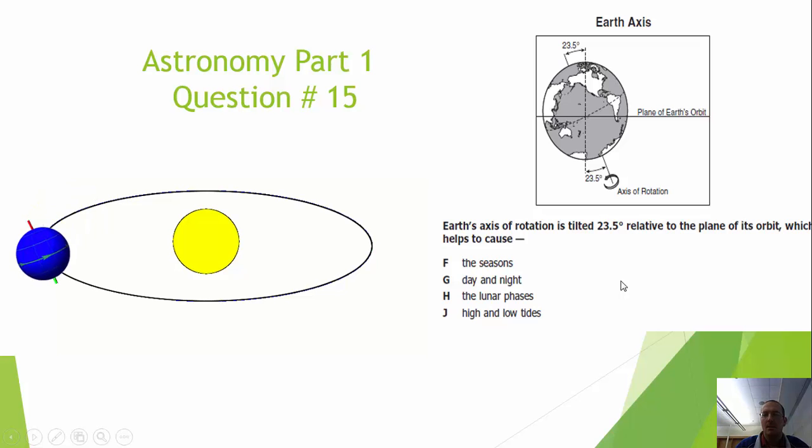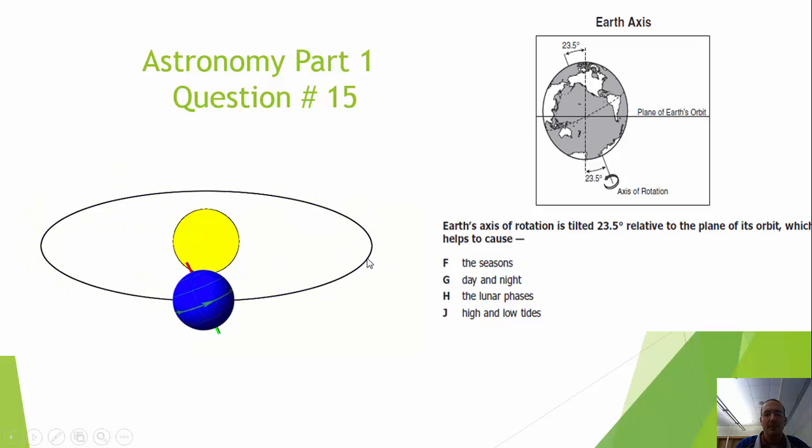Earth's axis of rotation is tilted 23.5 degrees relative to the plane of its orbit, which helps to cause, is it the seasons, which looks to be a pretty good answer. As you look over here, you'll see the Earth, which is blue, revolving around the sun. As it's revolving around the sun, it's also rotating on its axis every 24 hours, which causes day and night. The tilt of the axis does not cause the day and night. It's the rotation of the axis which causes day and night.